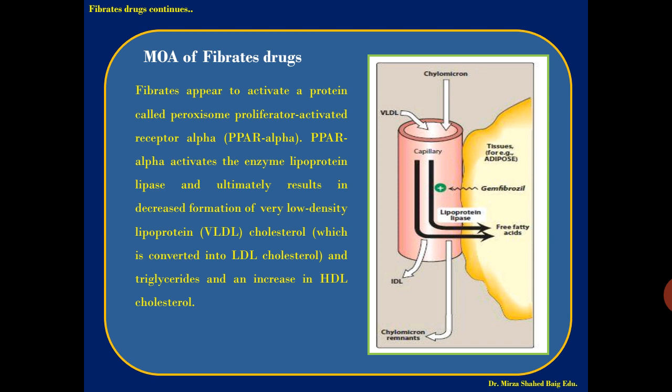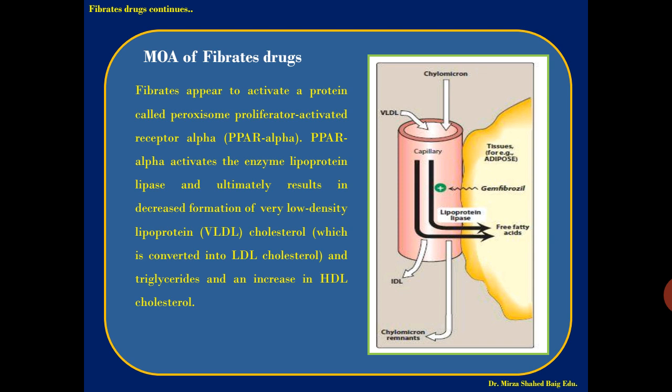Gemfibrozil is taken as the example, with the positive sign in green, meaning the level of lipoprotein lipase increases, acting on the chylomicron remnants and VLDL and converting them into free fatty acids. As we have seen in part 1, free fatty acids are utilized as an energy source by the peripheral tissues, or for muscular functioning.